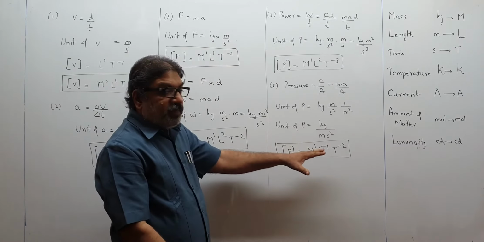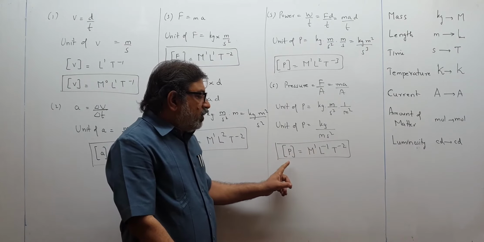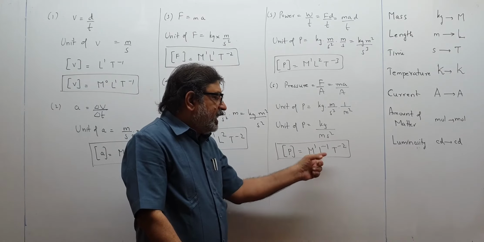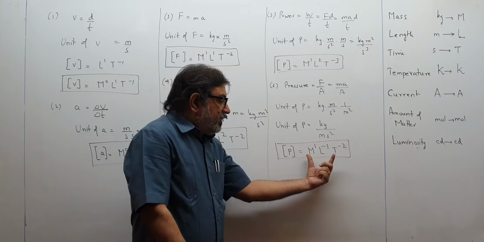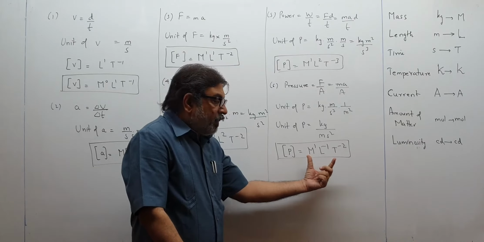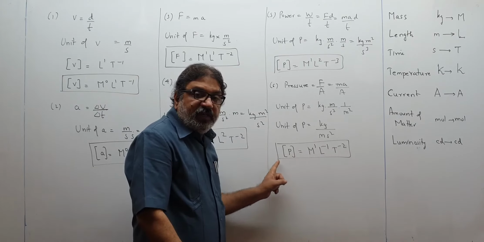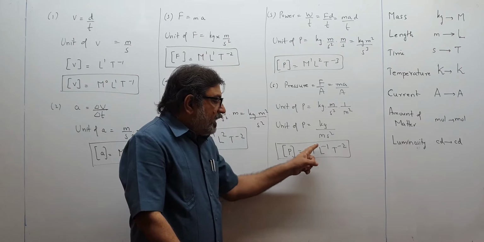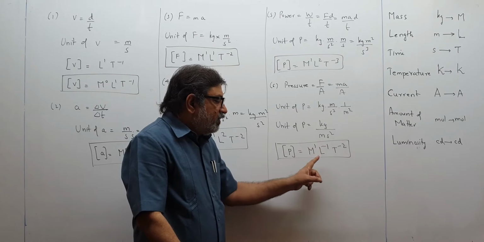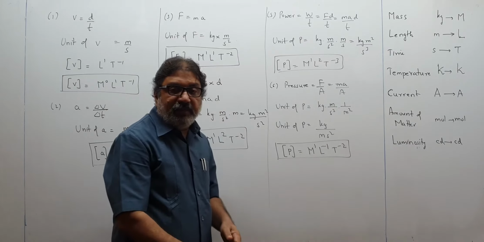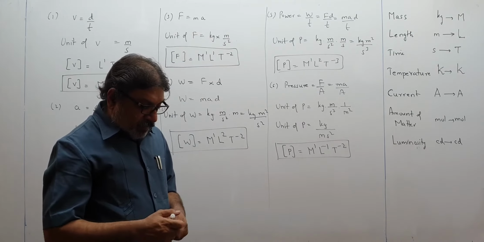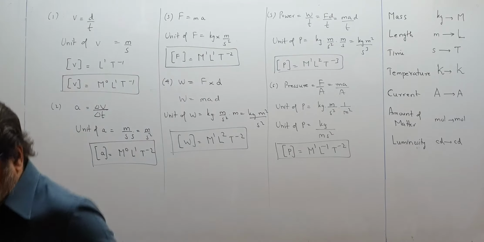Power was over here. This is pressure. So we will say pressure has got dimensional formula M1 L minus 1 T minus 2. This is the dimensional formula for pressure. This is the dimensional equation of pressure. Pressure has 1 dimension of mass, minus 1 dimension of length, minus 2 dimensions of time. Please pause and copy, children.